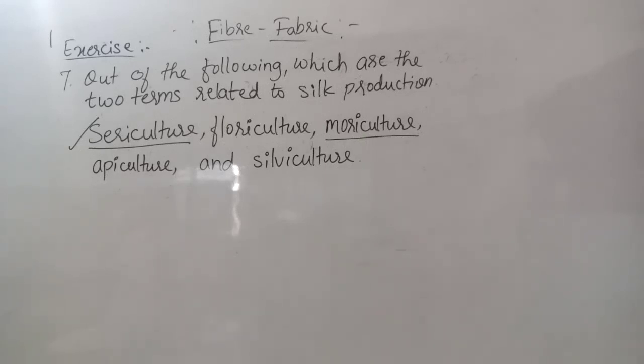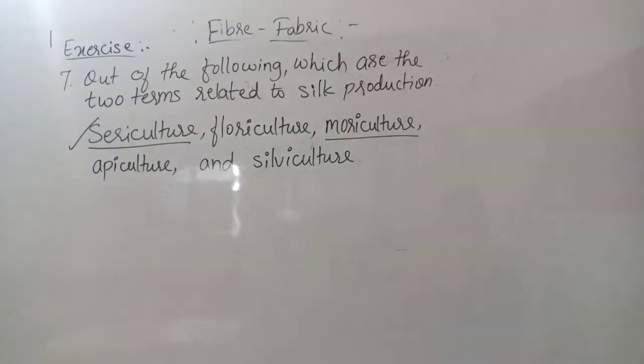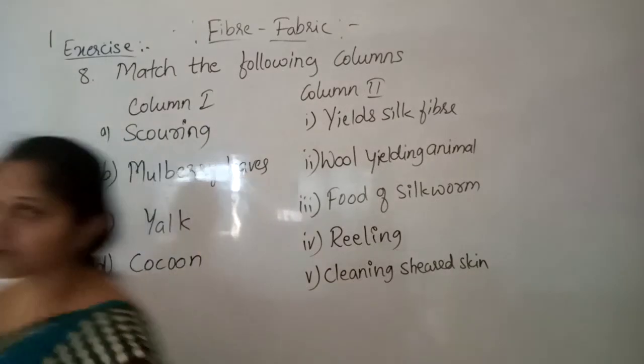Okay, then the next question is the eighth question. Match the words of the columns. Here two columns are given, and we have to match them. So the eighth question is: match the following columns.